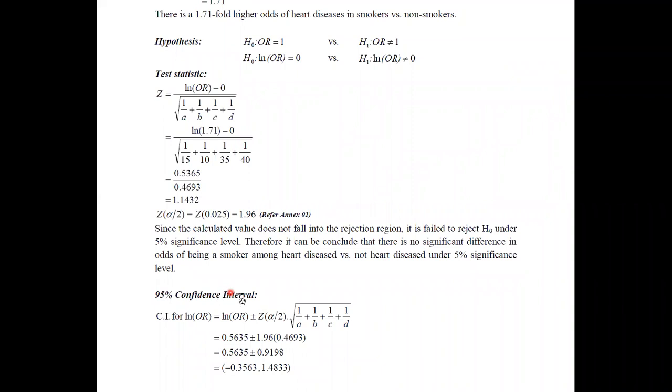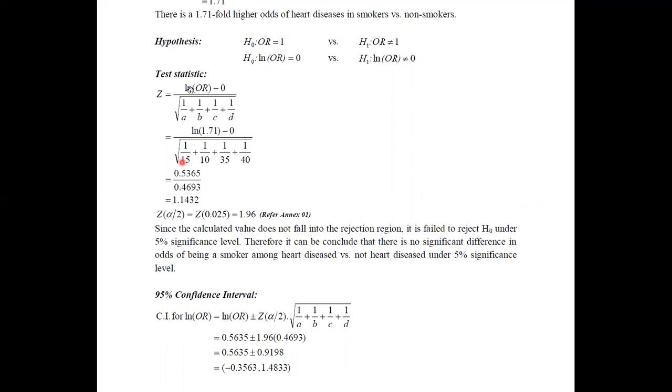First of all, we are going to construct the confidence interval for the natural logarithm of the odds ratio. Previously also I told you that this is the equation we use to construct the confidence interval for the natural logarithm of the odds ratio. Then you can do the substitution, and you have already obtained all these values.